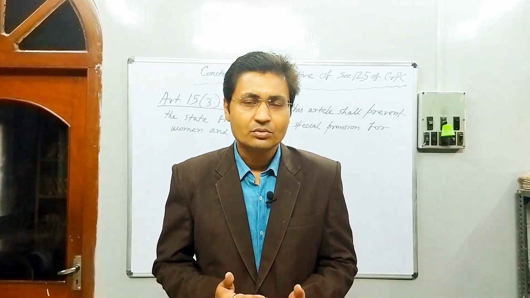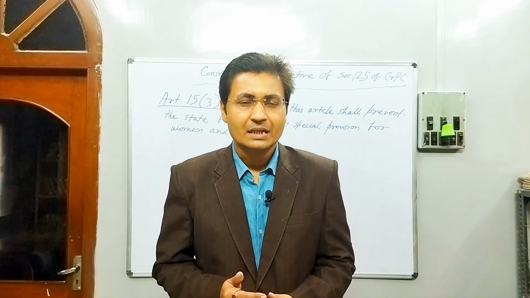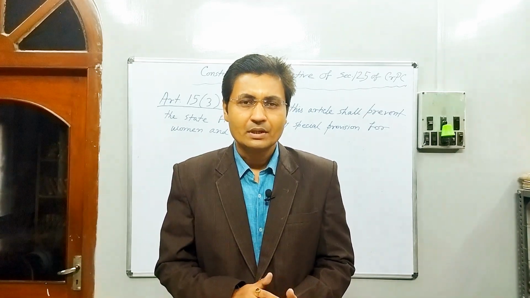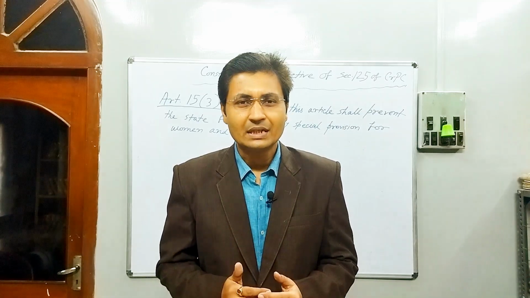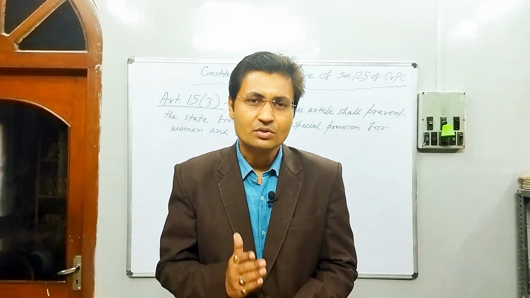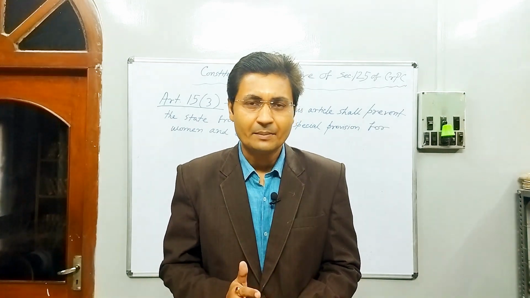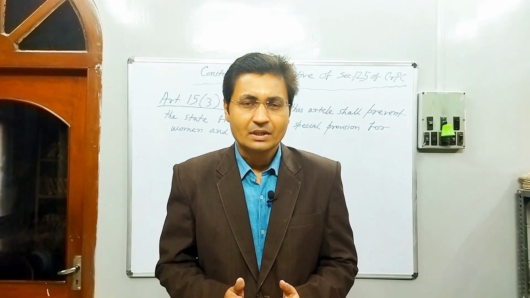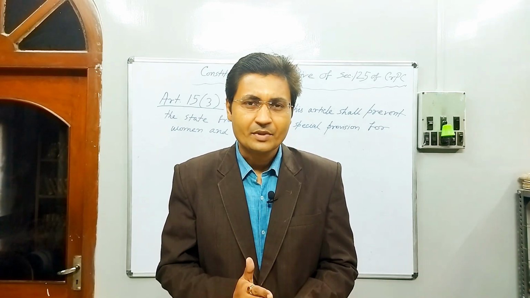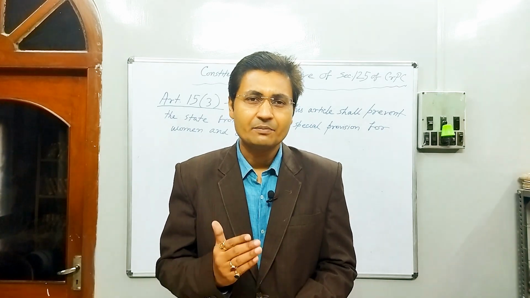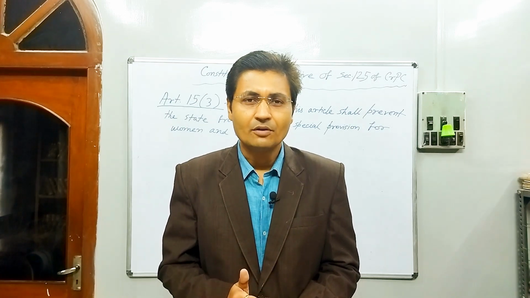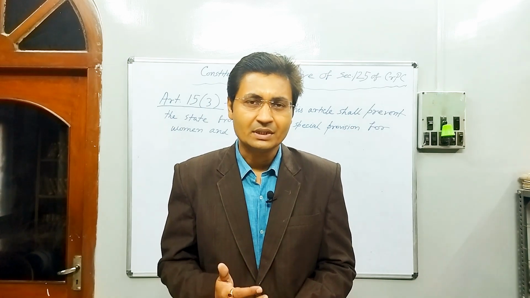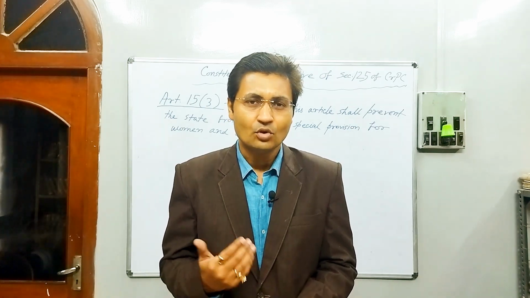Now, I would like to say in a very brief manner that section 125 of the Code of Criminal Procedure is complying with Article 15 Clause 3 of the Constitution of India. That means, from a constitutional perspective, section 125 complies with Article 15 Clause 3, which says the state can make special provisions in the interest of women.